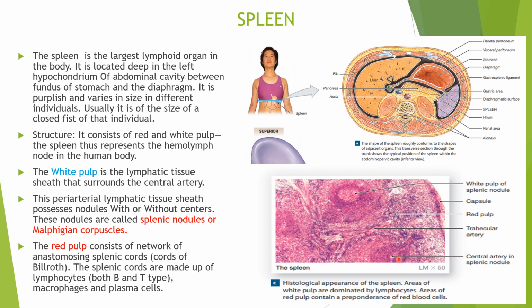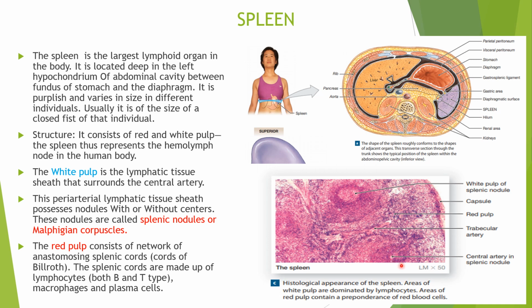Here we can make out the central artery. This central artery is surrounded by white pulp. White pulp usually contains WBCs, so that's why it is known as white pulp. Now this periarterial lymphatic tissue sheath. Periarterial means one which surrounds the central artery.